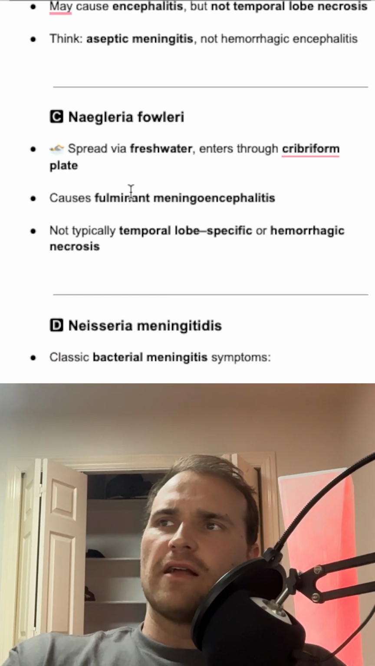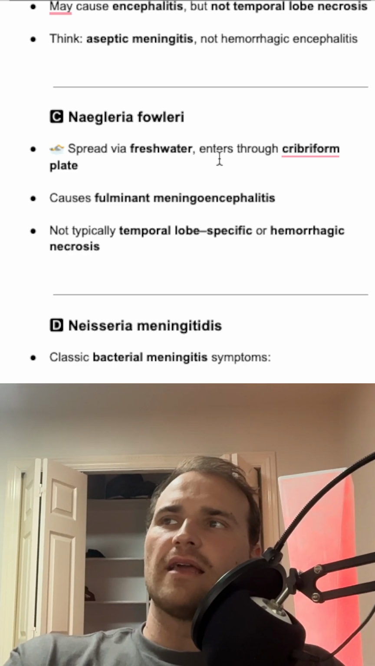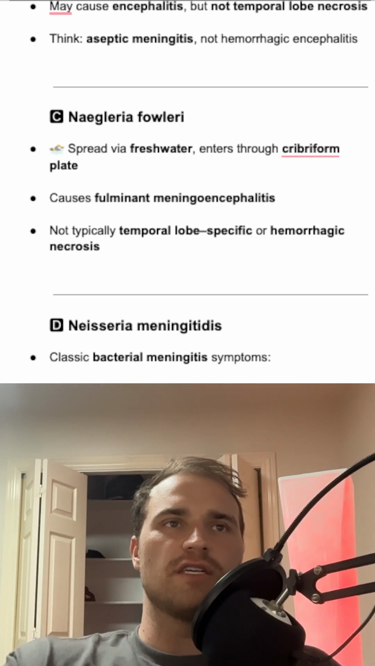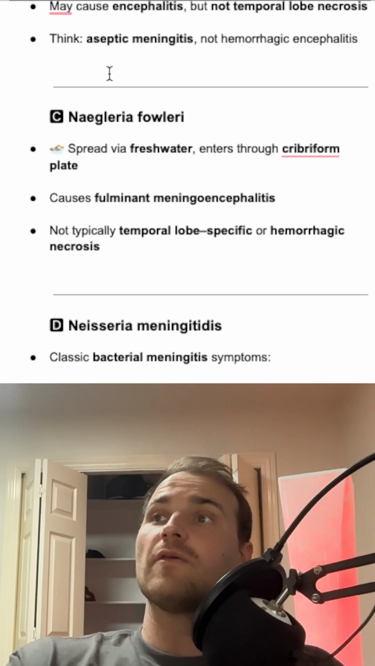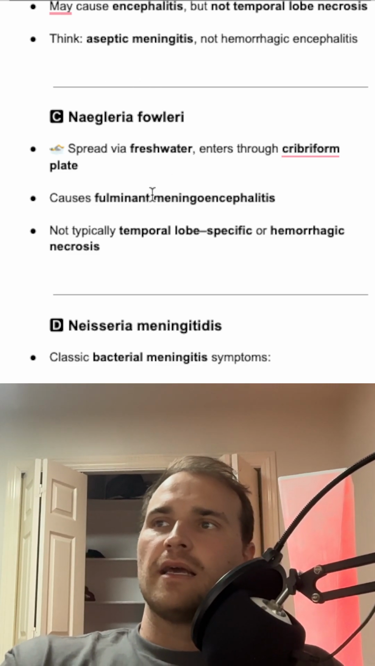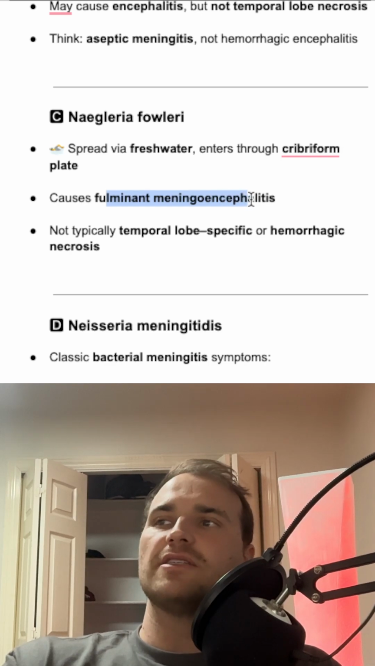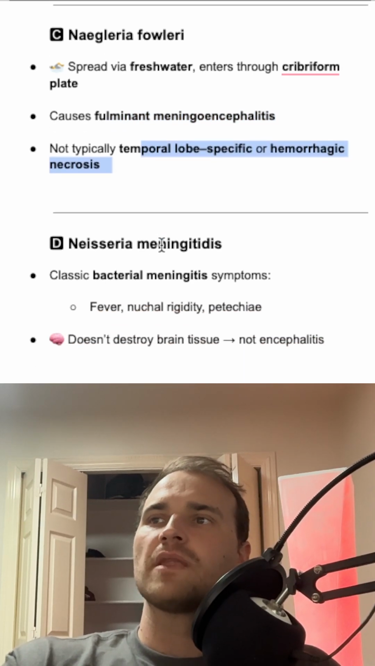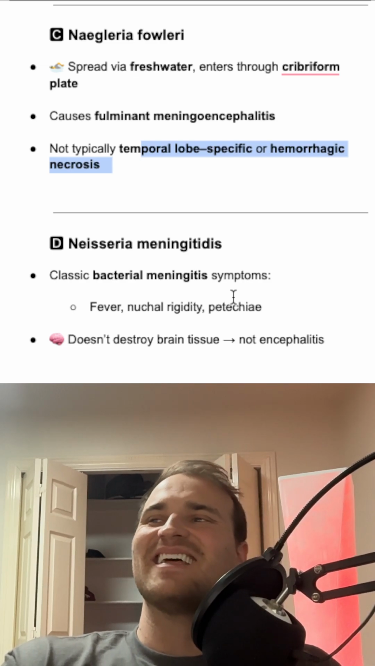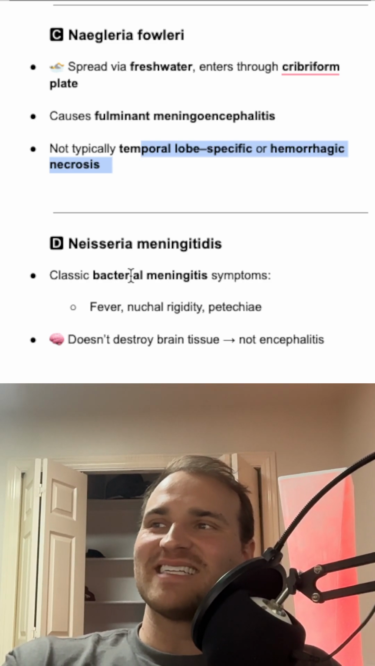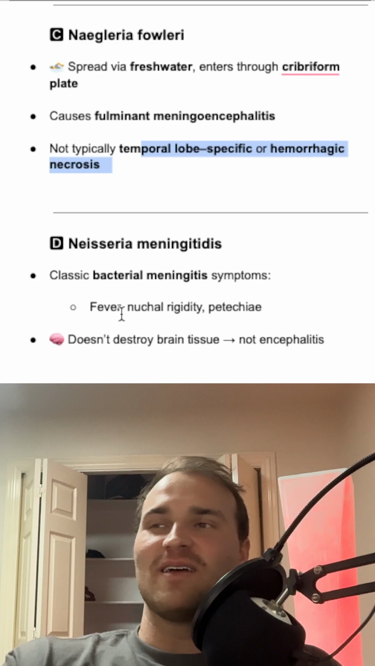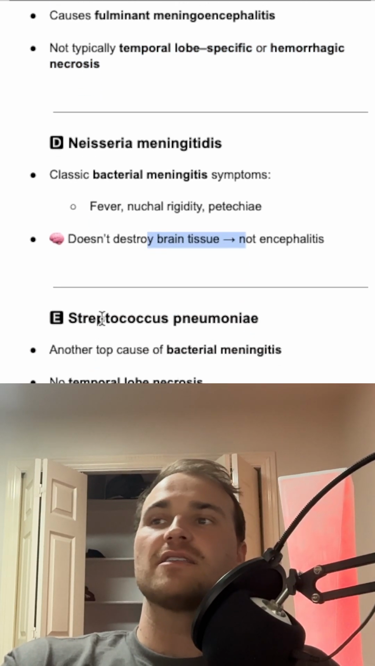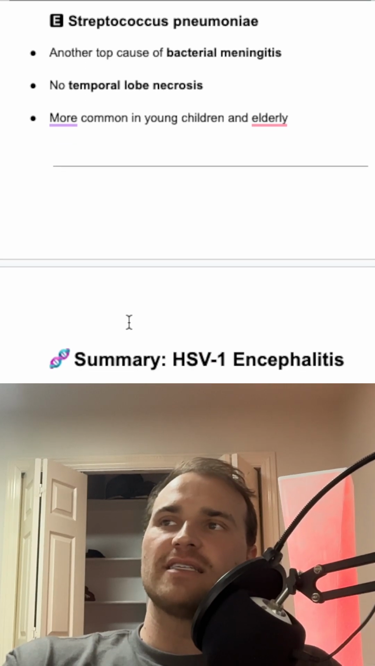All right, Naegleria fowleri, that one is the freshwater one, swimming in a lake, enters through the cribriform plate. That can be commonly mistaken with the trigeminal ganglia through HSV1, but this is the cribriform plate, and can cause fulminant meningoencephalitis, and it's not temporal lobe associated with that hemorrhagic necrosis. Neisseria meningitidis, that's how I pronounce it. Classic bacterial meningitis symptoms: fever, nuchal rigidity, petechia. Doesn't destroy the brain tissue. So the brain tissue in that necrosis of the temporal lobe is super important. Streptococcus pneumoniae, another top cause of bacterial meningitis, no temporal lobe necrosis.